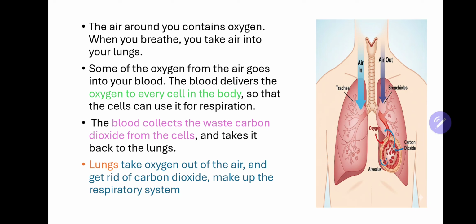So what will the blood be doing? The blood will be carrying oxygen to different parts of the body, and in return the blood also collects the waste product, carbon dioxide, from the different parts of the body.